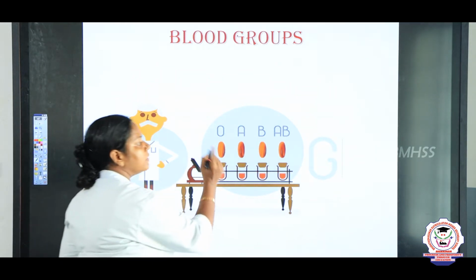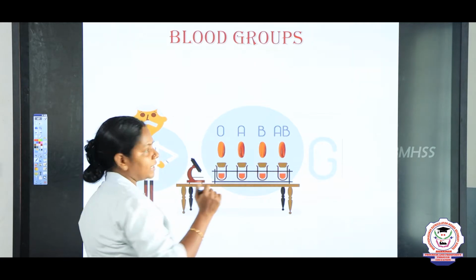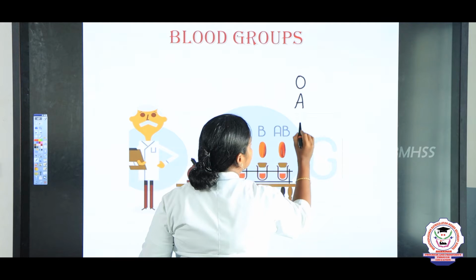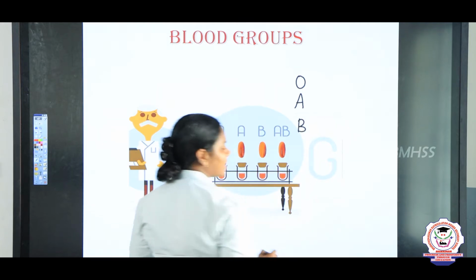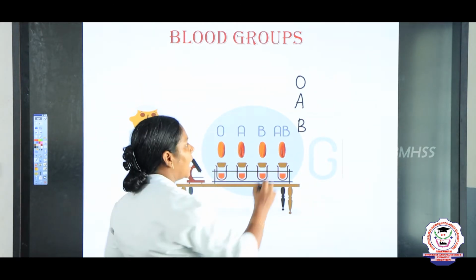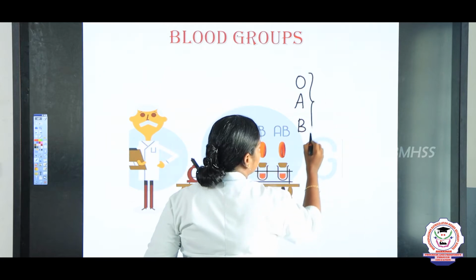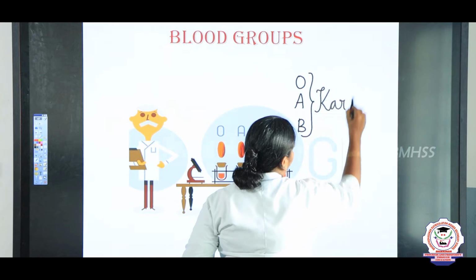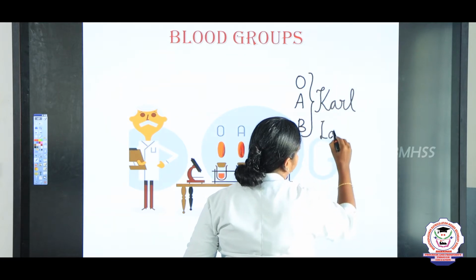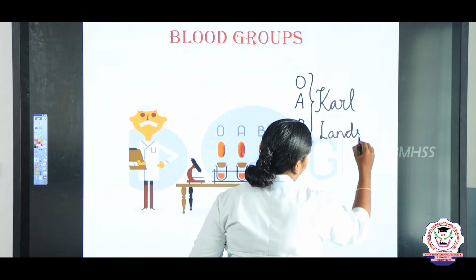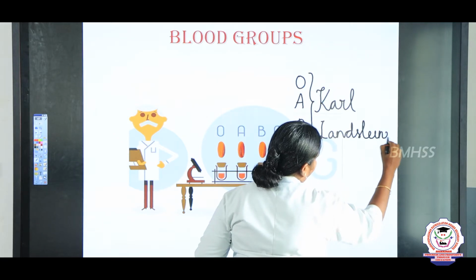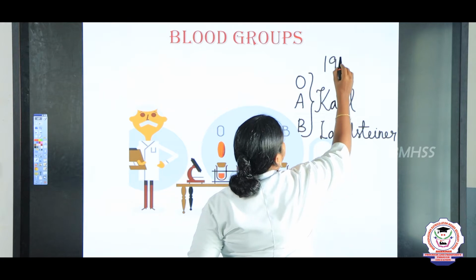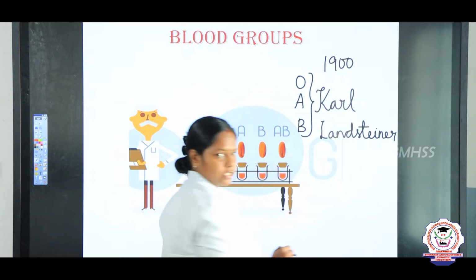So first only three blood groups were described, O, A and B. Right? First only three blood groups were discovered, and it was discovered by Carl Landsteiner, in the year 1900, in the 19th century, right?